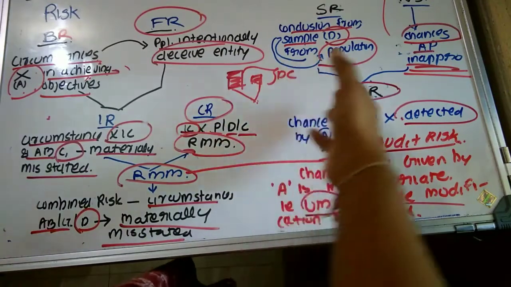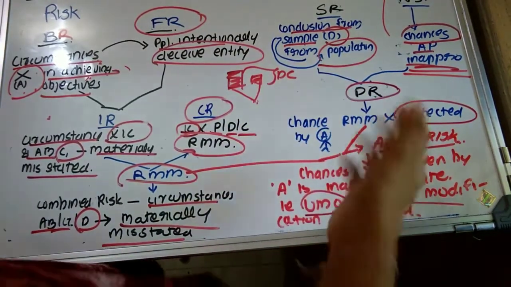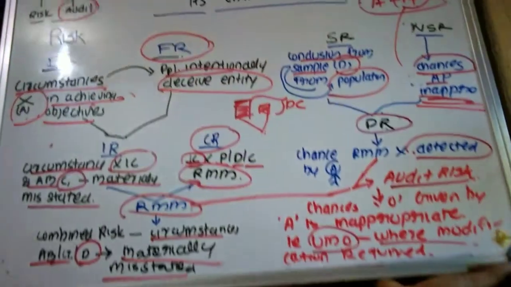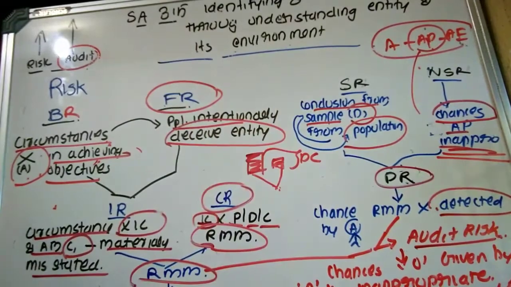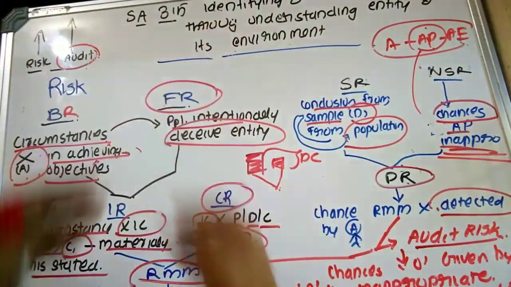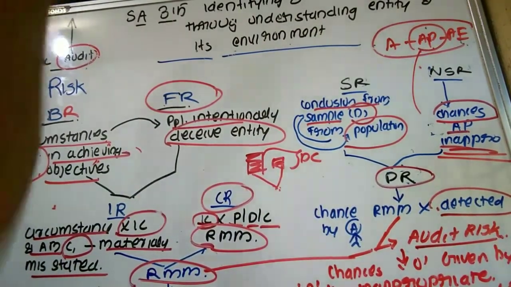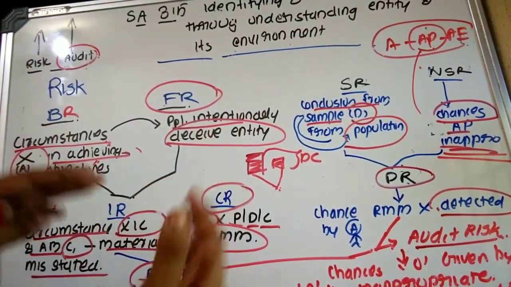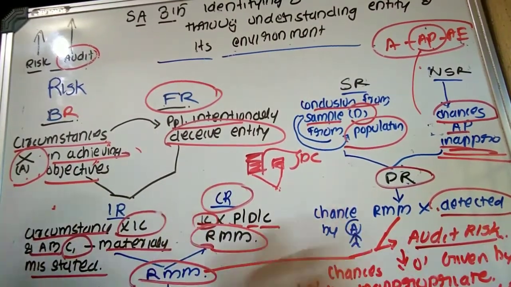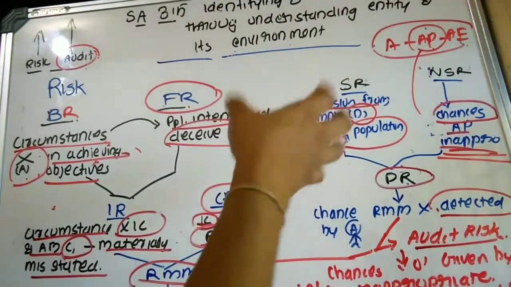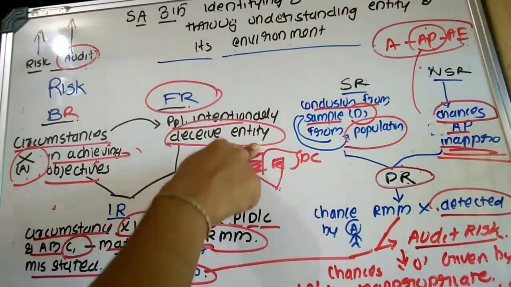Modified opinion, but because of his inability to identify this risk of material misstatement or to detect this risk of material misstatement, he is providing what? Unmodified opinion. So this is what? Risk. We have already discussed that there is a direct relationship between the risk and the audit procedure. Where the risk is increased, the audit procedures have to be increased, that is, the auditor has to apply more audit procedure. Then business risk means the circumstance where the business or entity is not in a position to attain the objective. Fraud risk means the risk existing in an organization to deceive the entity.